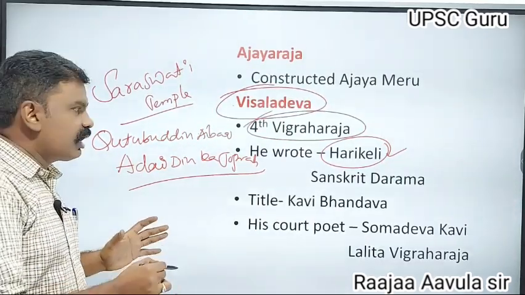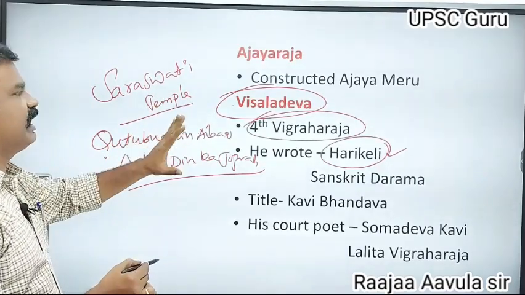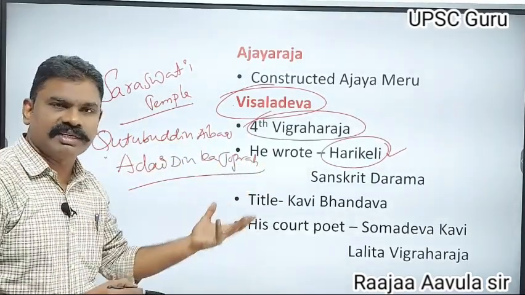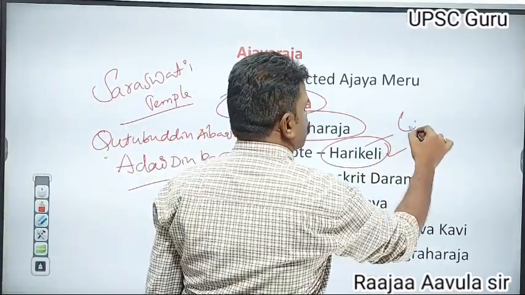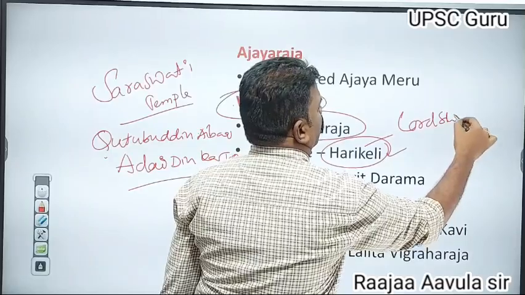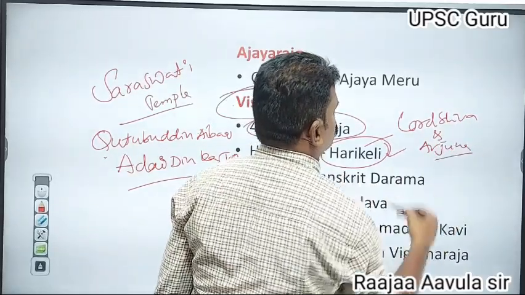It is still surviving. On the walls of this masjid there is the Harikeli Nataka, a Hindu Sanskrit Nataka. Harikeli means the fight between Lord Shiva and Arjuna, also called Kirata Arjuna.